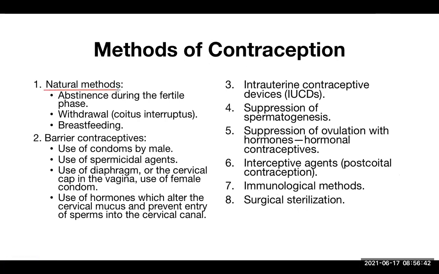Natural methods of contraception is abstinence during the fertile phase. Abstinence means avoiding sexual intercourse or avoiding coitus during the fertile phase. Now the problem here is the couple should know what the fertile phase is, and we'll talk about it. This fertile phase can be known by different methods. One is called the calendar method. Another is the mucus method.